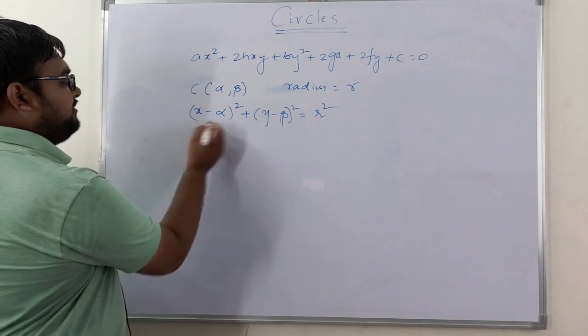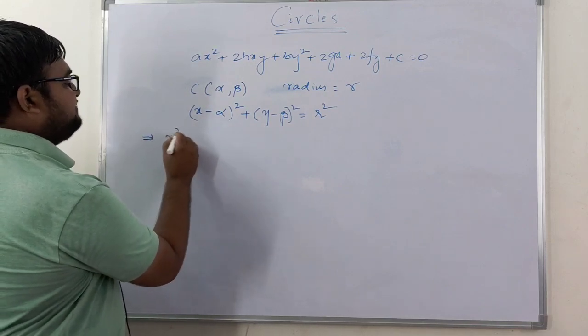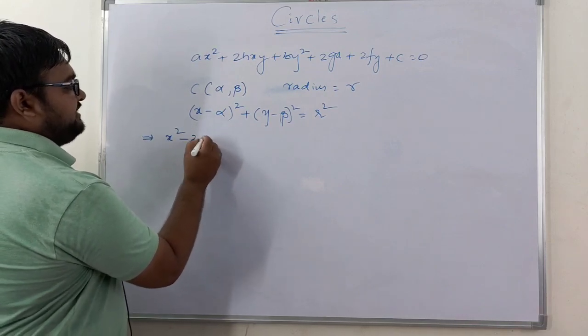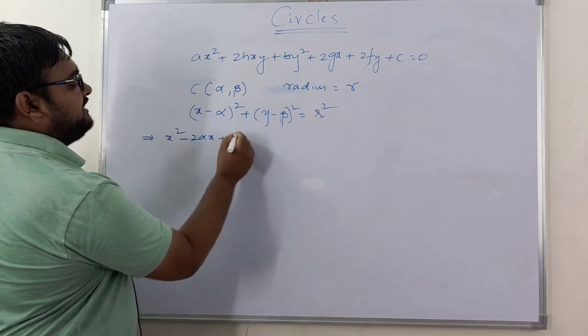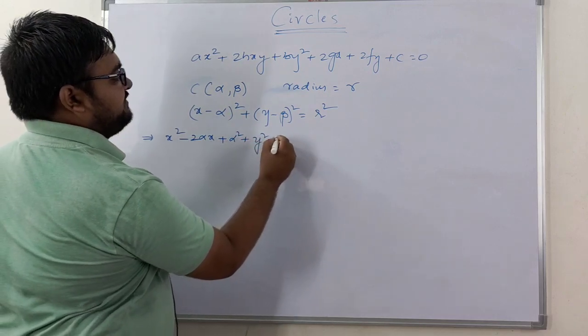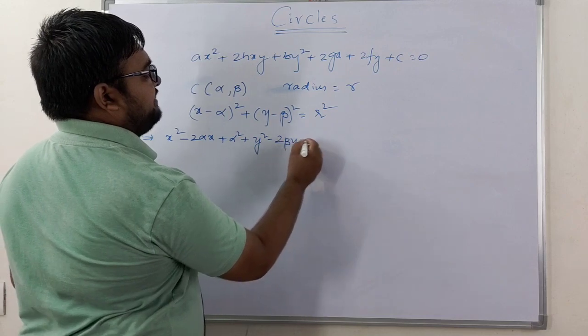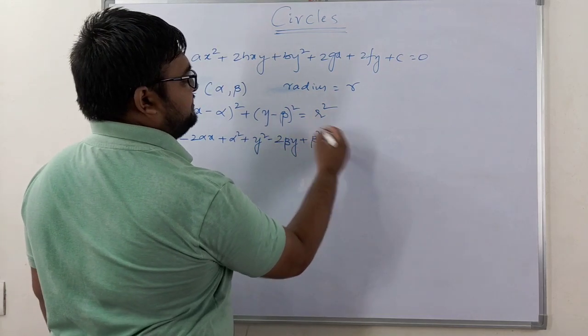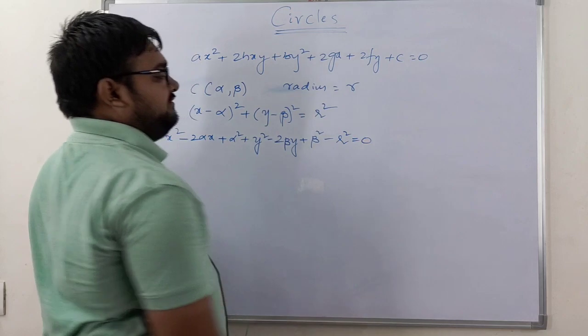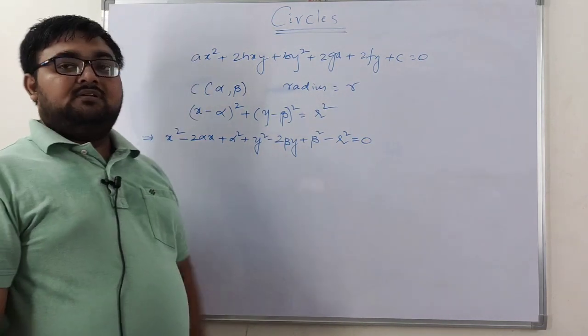On expansion, what are you going to get? This equation becomes x square minus 2 alpha x plus alpha square plus y square minus 2 beta y plus beta square. This r square, if I transpose, will go to the left hand side.